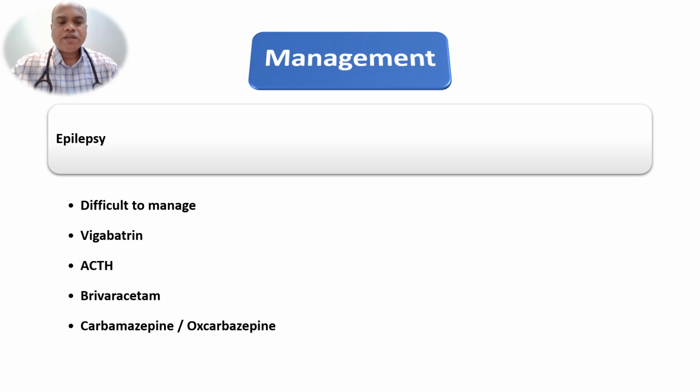Management of epilepsy. Epilepsy in tuberous sclerosis is difficult to manage. The drugs we can try are vigabatrin for infantile spasms. It can also be tried without infantile spasms, with focal seizures. ACTH, adrenocorticotropic hormone, for infantile spasms. For focal seizures, brivaracetam, carbamazepine or oxcarbazepine can be tried.